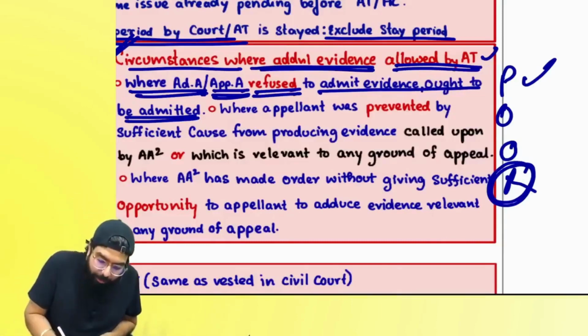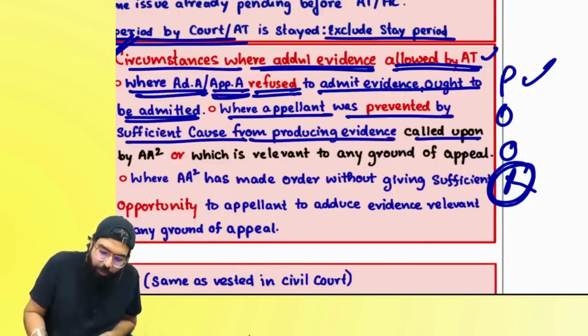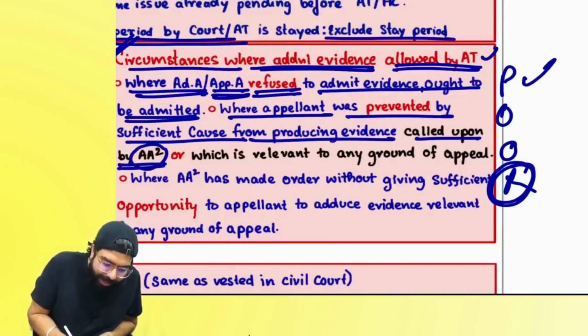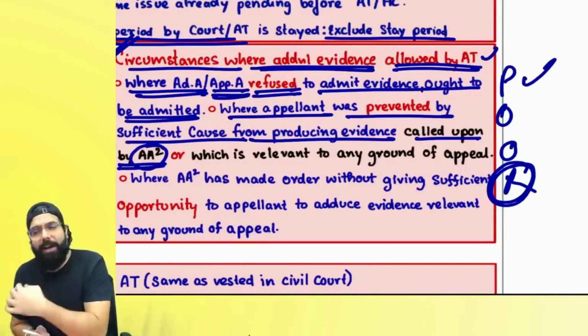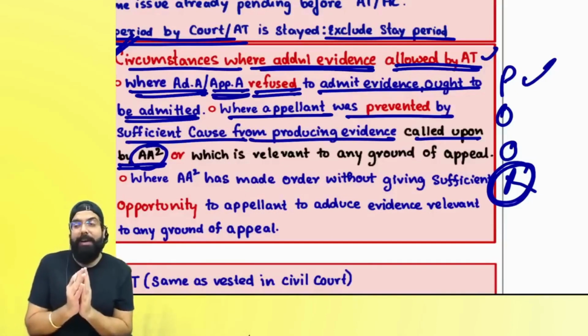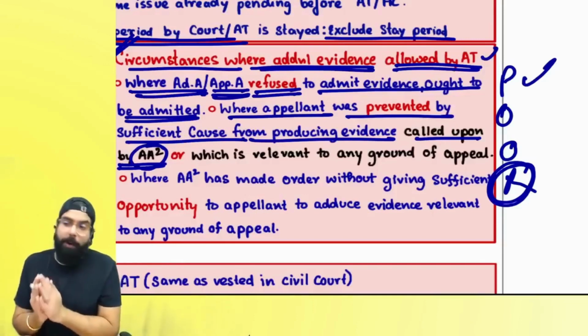Then, sir, when the appellant was prevented by sufficient cause from producing the evidence which was called upon by the AA square. What do you mean by AA square? Adjudicating authority or appellate authority. Sir, I was prevented. I could not come. That was the problem.